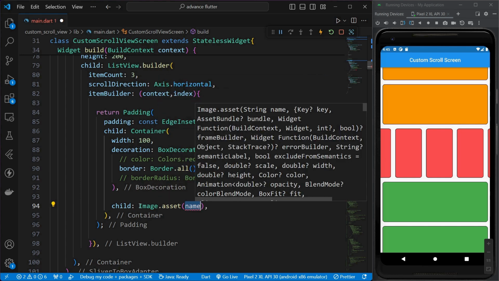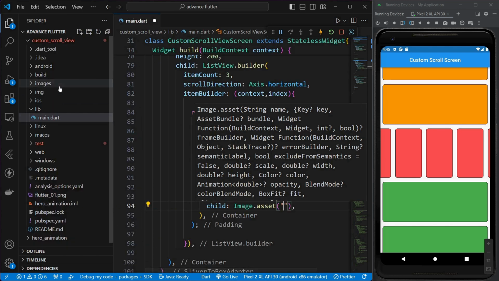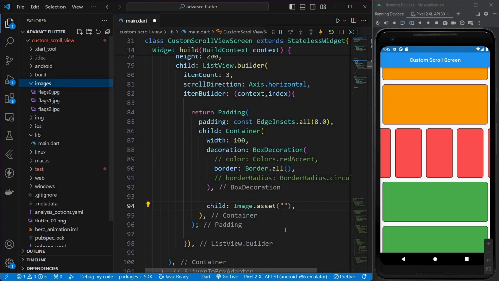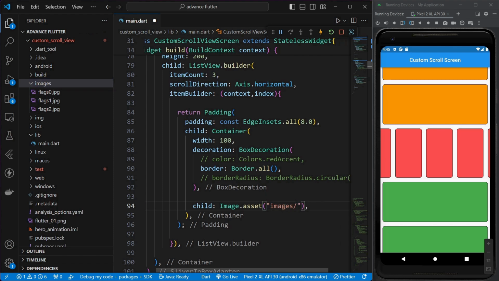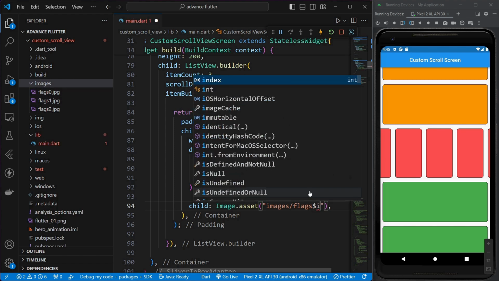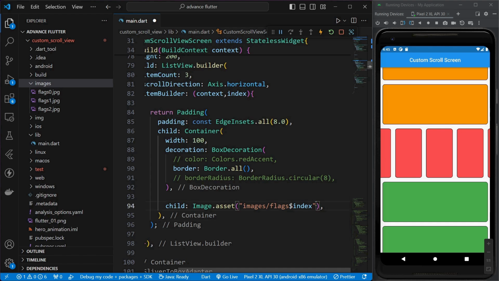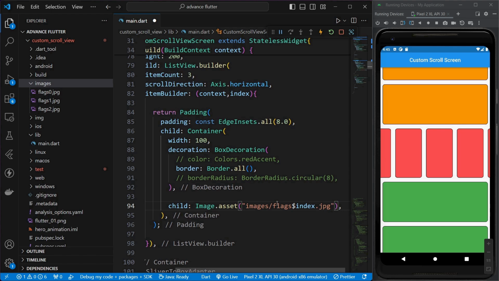and here we have to pass first our folder name, then our image name which is flex, and here the indexing starts from 0. In Flutter we have to use the dollar sign to use indexing, so we'll use dollar, and now we'll pass index over here, and then we have to pass the image format also.